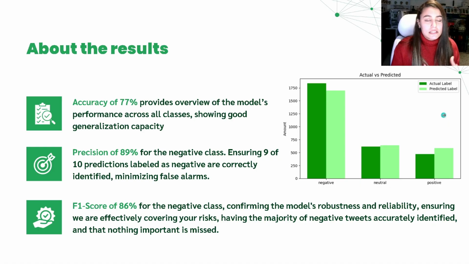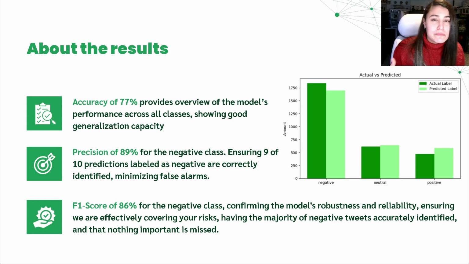As I mentioned, the accuracy of 77% shows that the model is performing well across all the classes, so negative, neutral, and positive comments, showing good generalization capacity. Looking more closely at the negative class, the model achieved a precision of 89%, meaning that approximately 9 out of 10 predictions labeled as negative are correctly identified, minimizing false alarms.